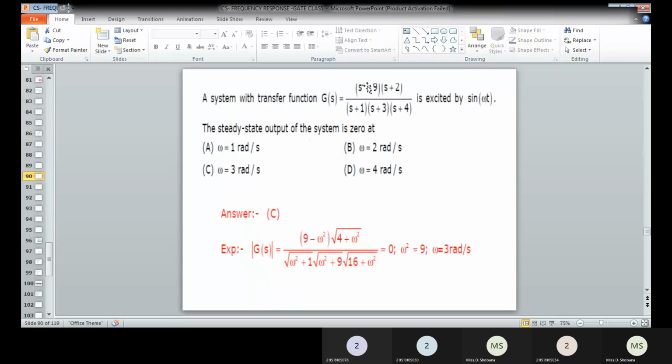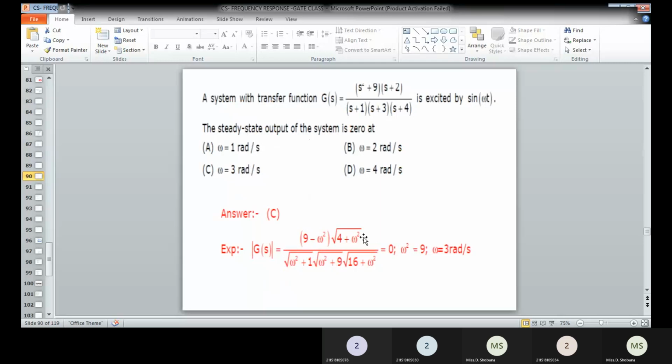If you are taking the magnitude of this G of s, s square value is there. So if you are taking j omega values, you'll be getting square root of a square plus b square. That is a magnitude. Here s square is there, therefore the numerator is 9 minus omega square, since j square is nothing but minus 1. Similarly, s plus 2 magnitude is nothing but root of 4 plus omega square. So in the denominator, you will be having root of omega square plus 1, root of omega square plus 9 and root of 16 plus omega square.